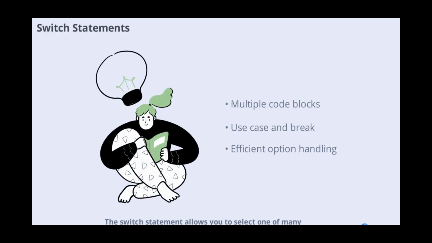The switch statement allows you to select one of many code blocks to execute based on the value of an expression. Each case represents a possible value, and the break keyword exits the switch block. Switch statements are useful for handling multiple discrete options such as menu selections or command processing.